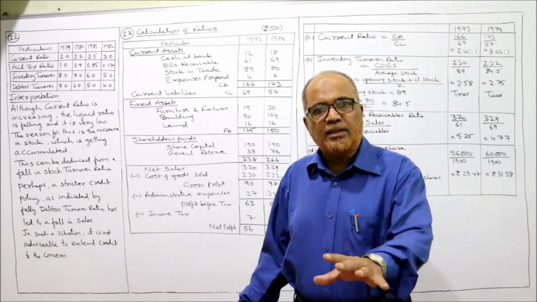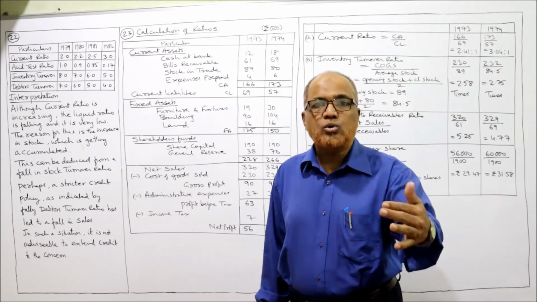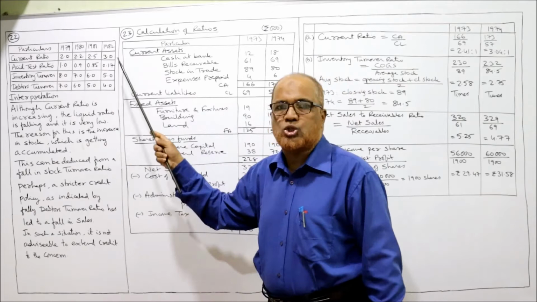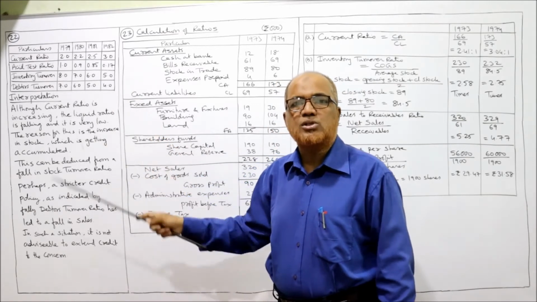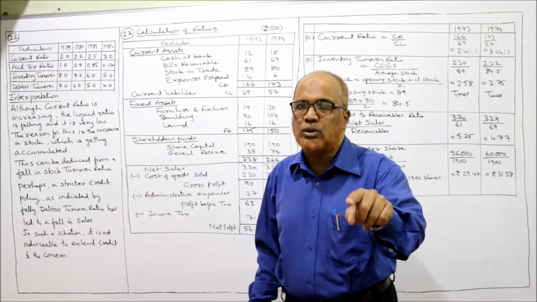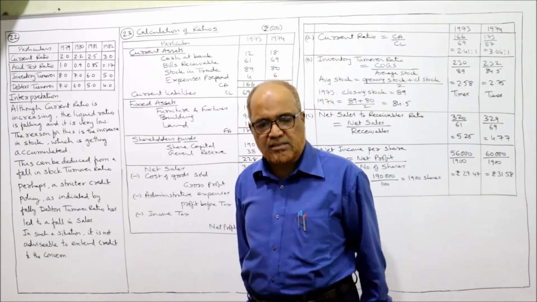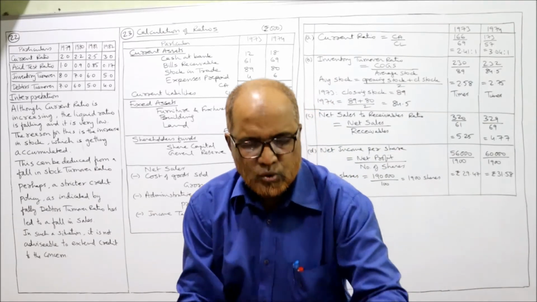That's all. So in this problem, we have not calculated anything. We have deduced the information from the given ratios. From the given ratios, we have come to the conclusion that it is not advisable for the banker to extend the loan to this concern. That's it. So this is the end of problem number 22.